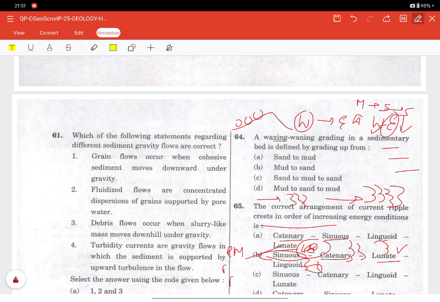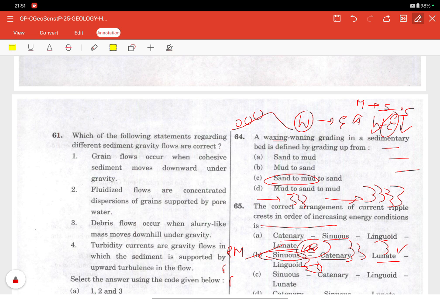In the combined vertical sequence, both stages are preserved in one bed: mud, sand, mud. So this symmetrical grading is diagnostic of waxing-waning flow. Sand to mud alone means only waning flow.